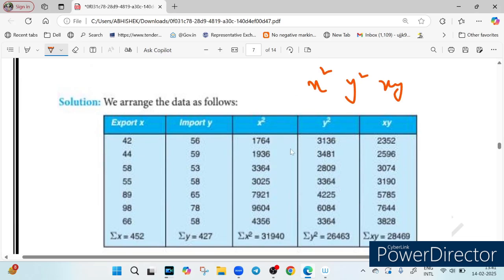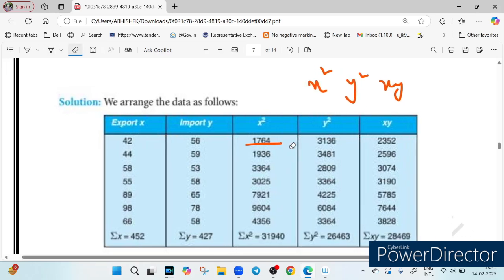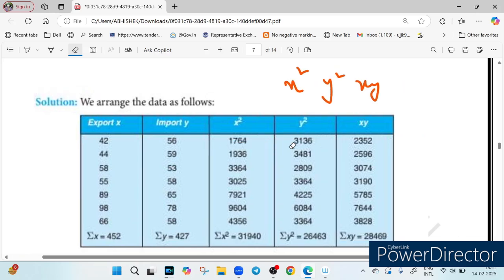Now just write x, just write y, x square. You just make it a square. 42 into 42, this will give you 1764. Similarly 44 into 44, this will give you 1936. Similarly do for all these values. For all these values you find summation x and summation y. How to find summation x? You just add all of them: 42 plus 44 plus 58 plus 55, you just add all of them, you will get summation of x. Similarly to find summation of y, you add all of them.